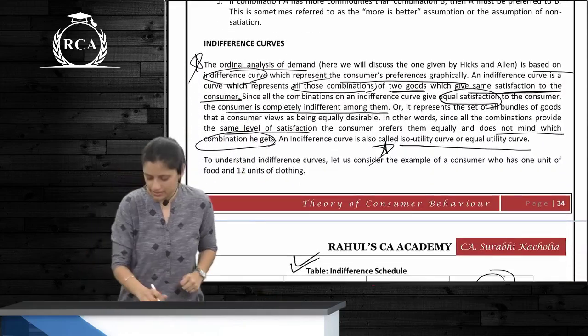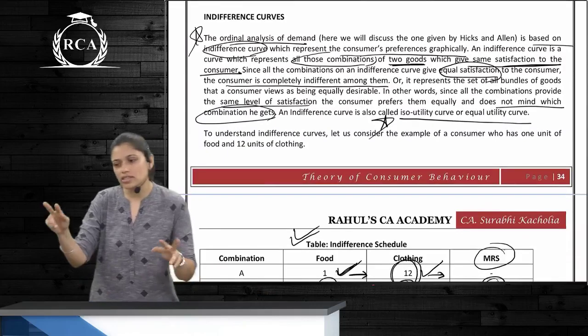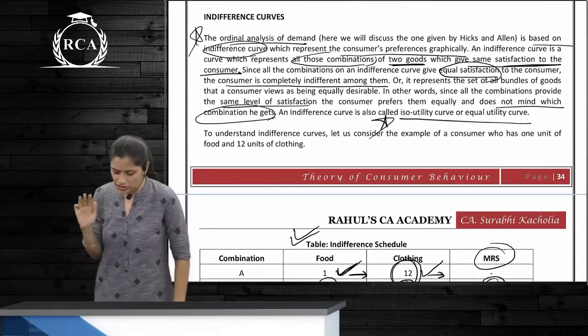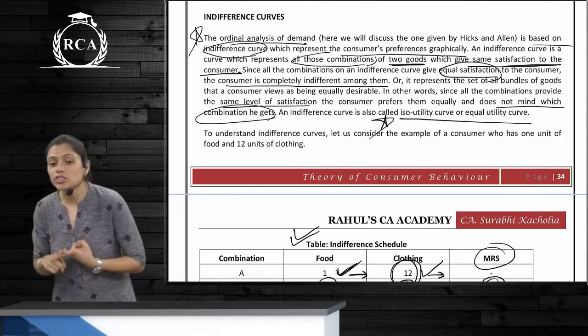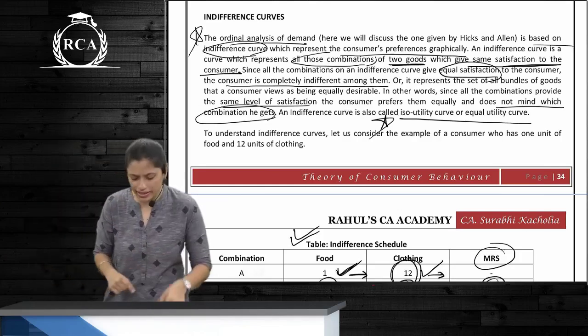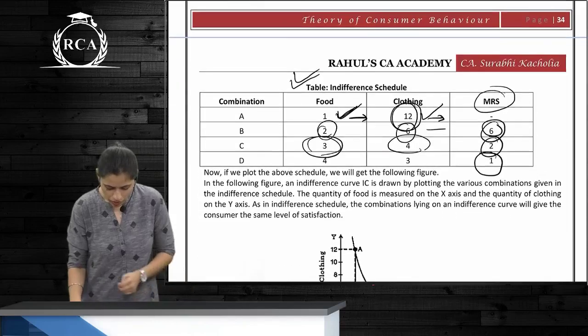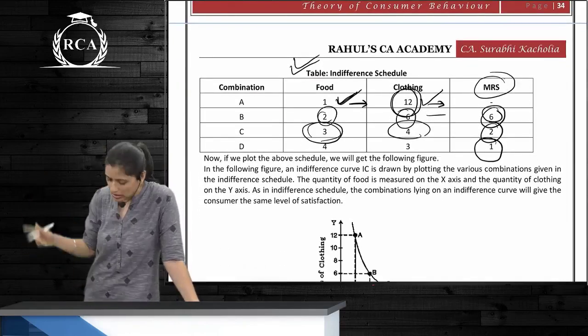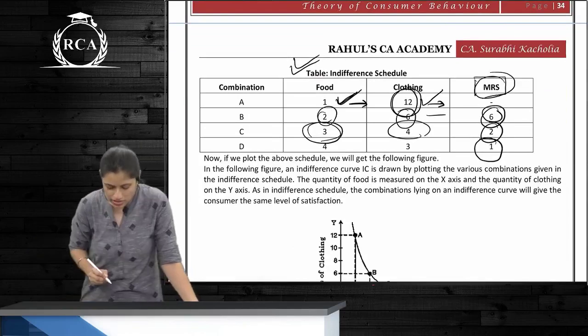Indifference curve. Like we've spoken about, it's a combination of two goods which give you the same level of satisfaction. It is also called an iso-utility curve or an equal utility curve. What is happening here? Chalo. There is a combination of two goods, food and clothing, and this is the marginal rate of substitution.